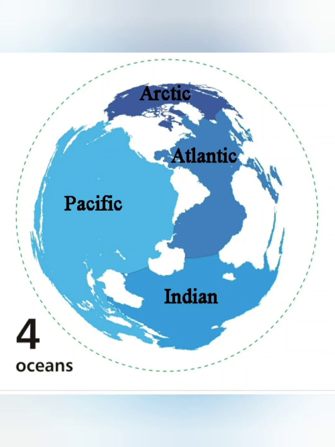Now we will see continents. Very large tracts of land on the earth are called continents. Here blue color indicates water, so water is more on the earth. The colorful parts are called continents. Now we will see how many continents there are.